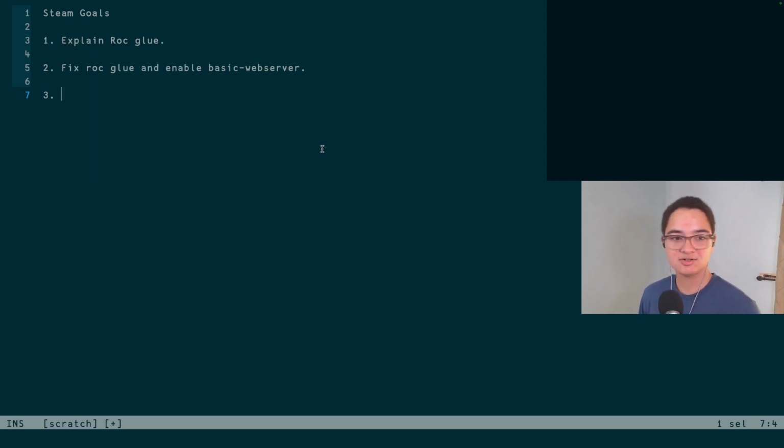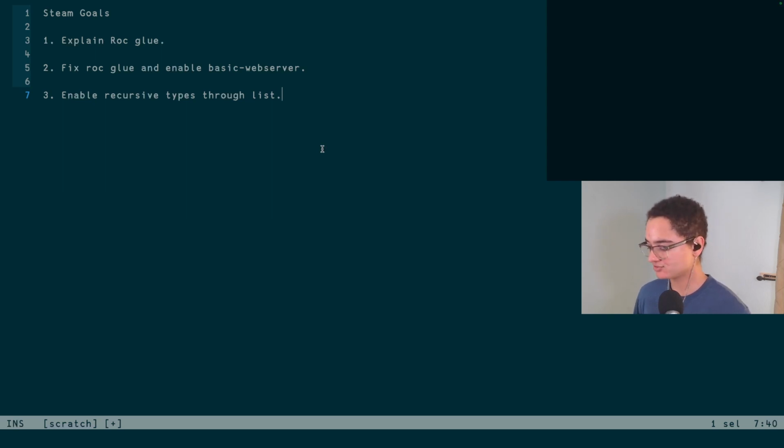The third main goal for this stream is to switch over and deal with some type inference bugs, or it's not really type inference, but enable recursive types through lists, which I'll explain later, what that actually means. But those are the three, at least, starter or main goals for this stream. We'll see how they all pan out. For basic web server and Roc Glue, I'm hoping that won't be a very long piece. The recursive types through lists, I have no idea.